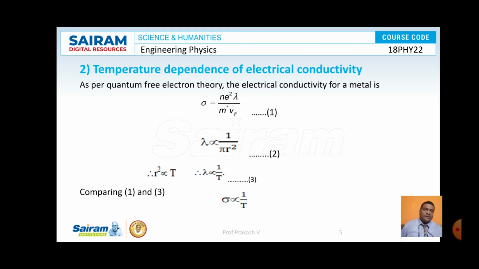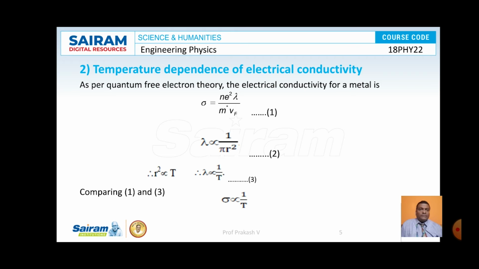According to quantum free electron theory, the electrical conductivity sigma is given by N e square tau by m, or N e square lambda by m Vf. Here tau is nothing but lambda by Vf, where lambda is the mean free path and Vf is the Fermi velocity of the electron. So let us consider sigma is equal to N e square lambda by m Vf, that is equation number 1.